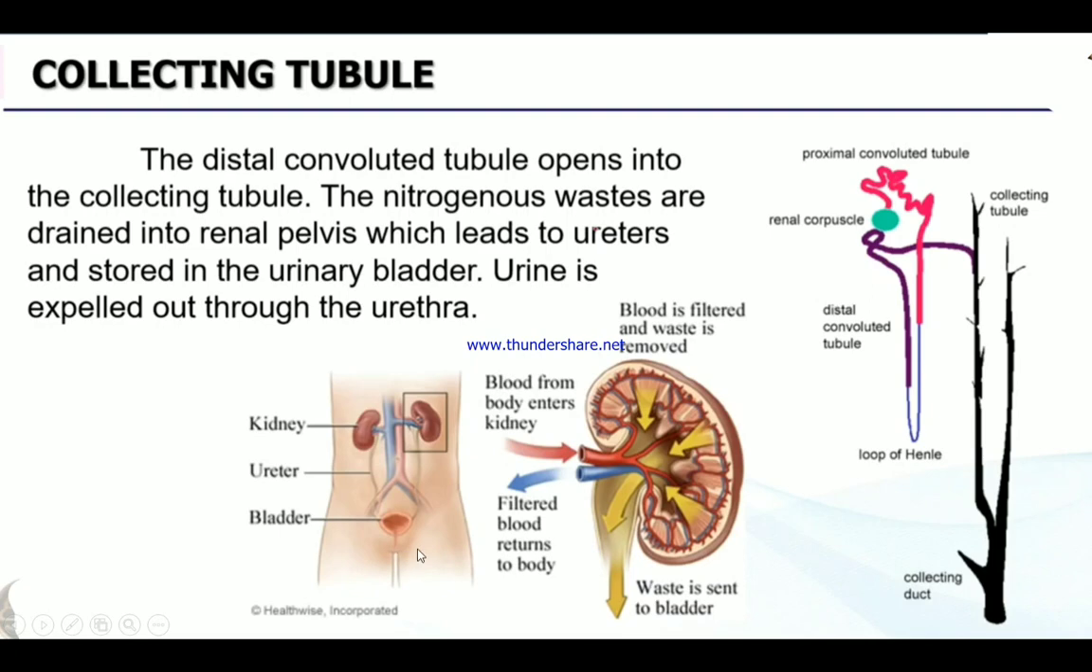I hope you understood, children. So here this is the collecting tubule. From the collecting tubule, what is happening? The filtered urine is coming to the renal pelvis, this area I told you, and from there it leads to the ureter, and then that urine will be stored in the urinary bladder. Finally, it will be expelled out through the urethra.